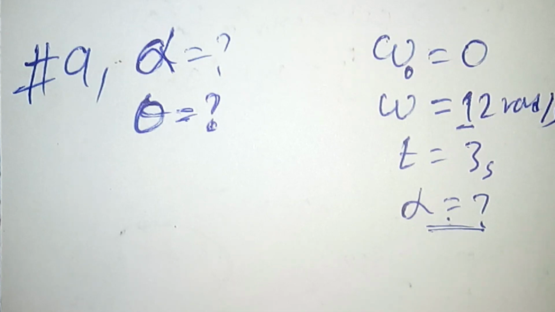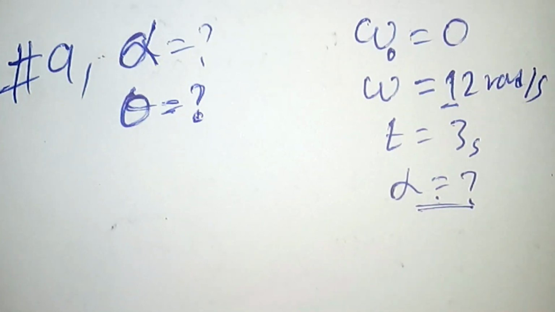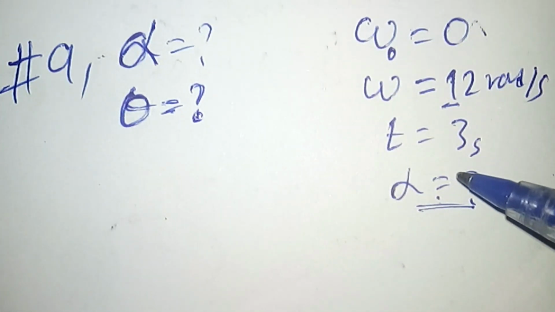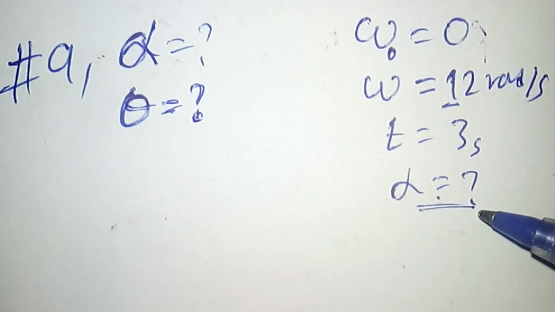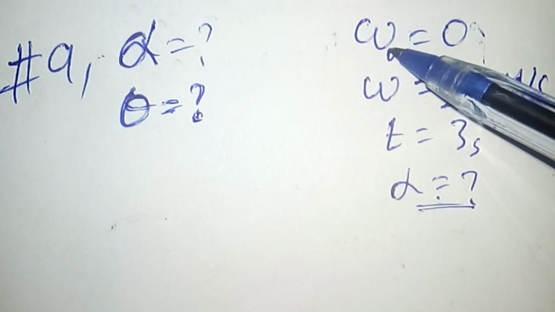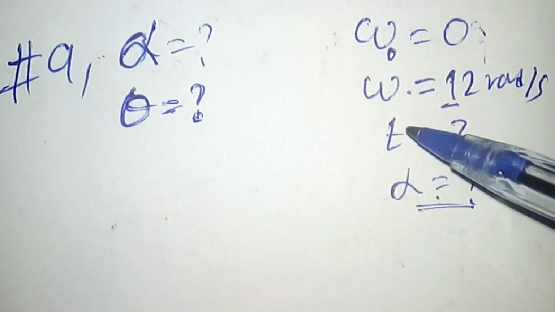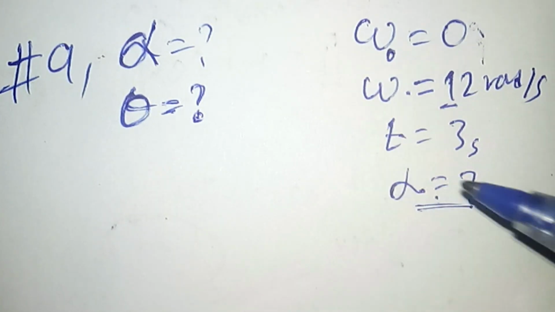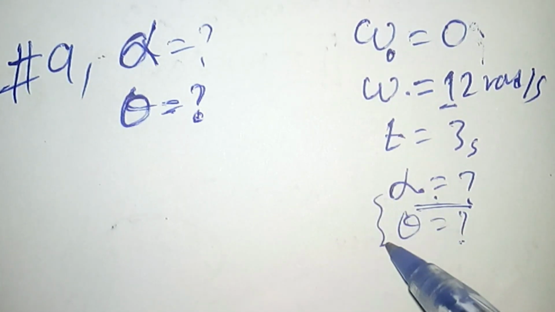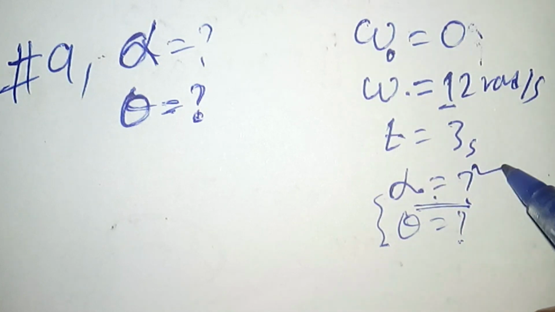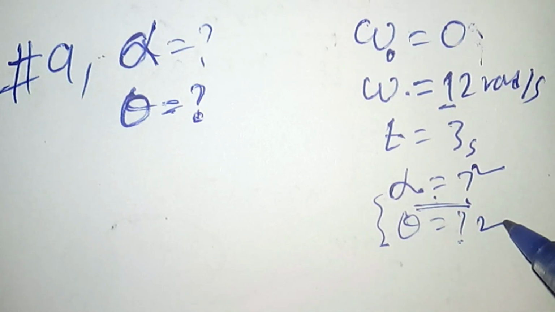This is an example of uniformly accelerated angular motion. So we have 5 equations to solve this. We have the initial velocity, final velocity, time, and the angular acceleration is required, and also the angular displacement is required.